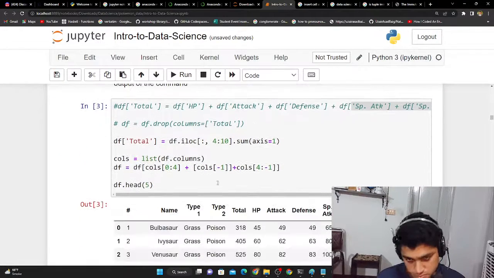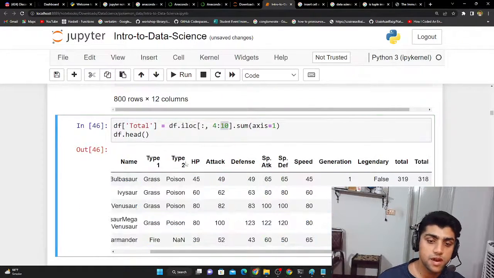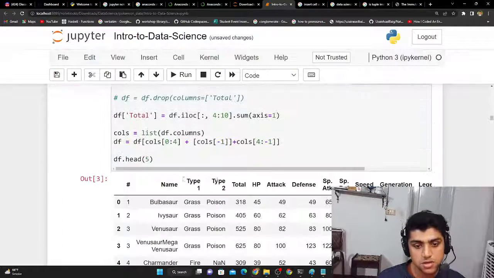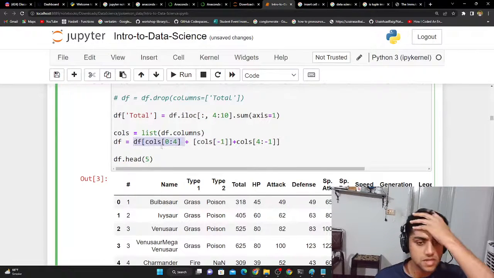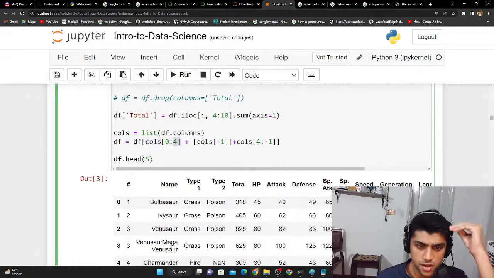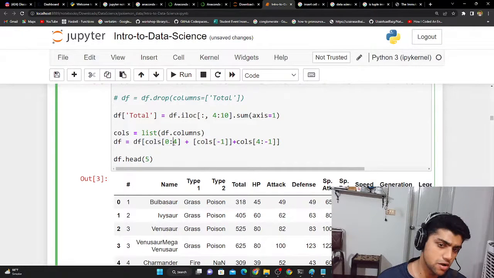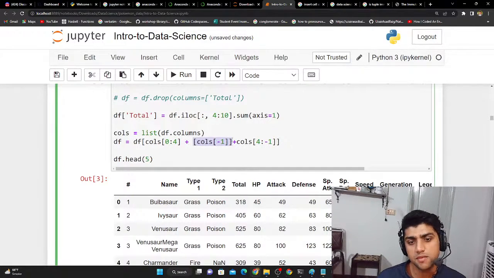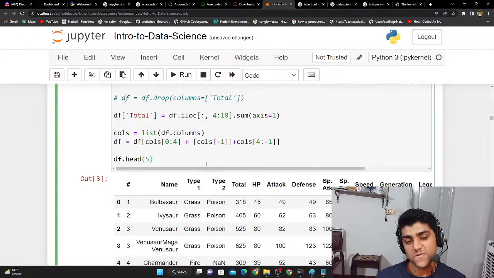I corrected my mistake. Now, for the other approach, where I said I don't want it at the end, I want it somewhere after the HP or the attack column. To do that, you could simply take the data frame columns, get it as a list, put it as columns, and then assign it like this. Data frame columns 0 to 4 means the first 4 entries from the columns list will be in this data frame, and then you're just saying give me the list for the last one, and then give me the list from the last till the end.